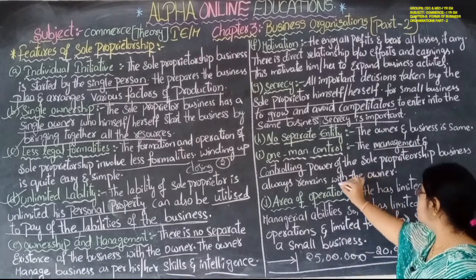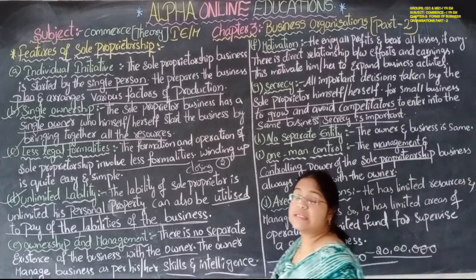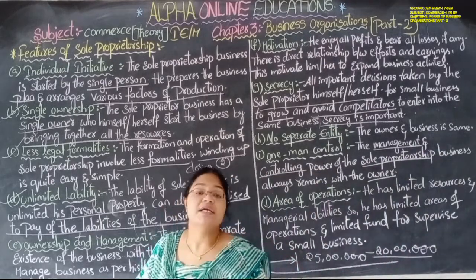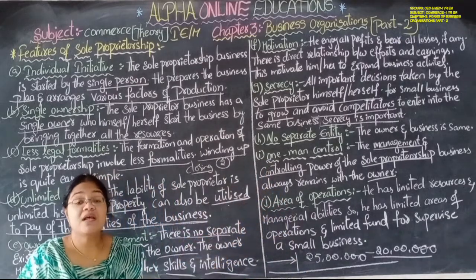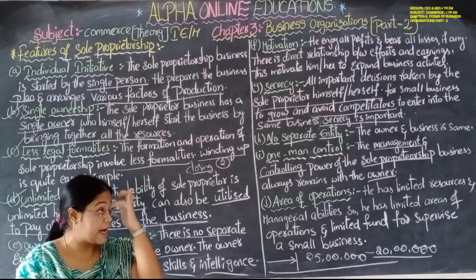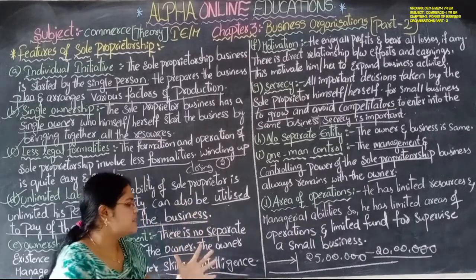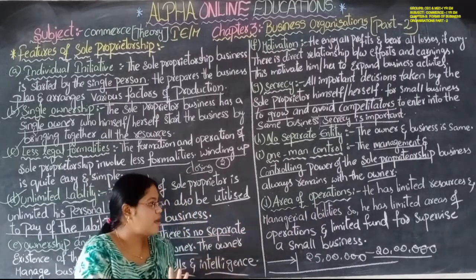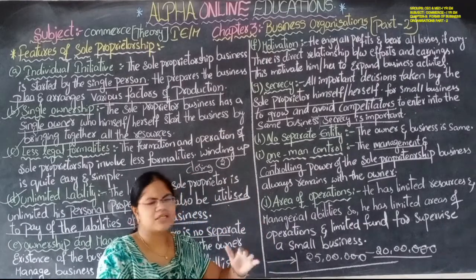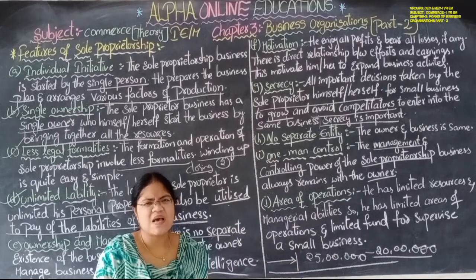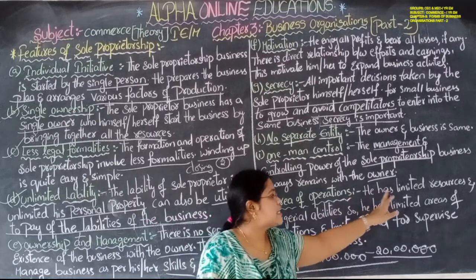So this total power is in the hands of only one person, that is the owner, the sole proprietor. He is the only person who has the total right to take any kind of decision at any time. After that, area of operations, his circumstance is very limited. Okay, it is a very small business, so he has a very limited area. He does not do any kind of trade activities or any kind of exports or imports. He does not do anything. Okay, he has limited resources.